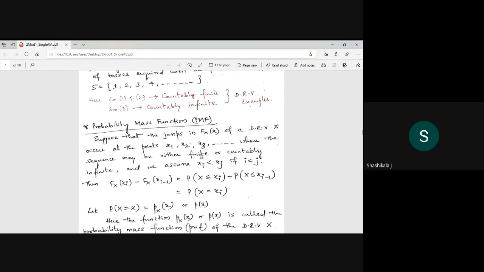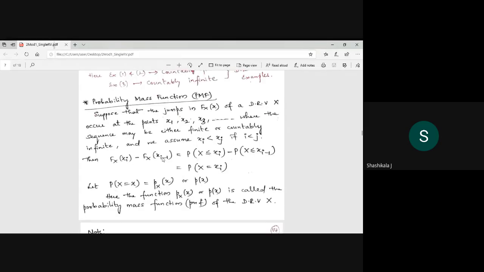The sequence may be either finite or countably infinite, and we assume xi is less than xj. Then the CDF F of xi minus the CDF F of x(i-1) is nothing but the probability of x equal to xi. Please remember this one, because you will use it in the problem.